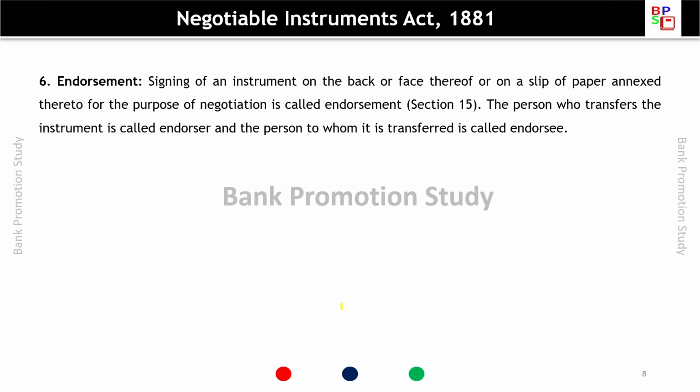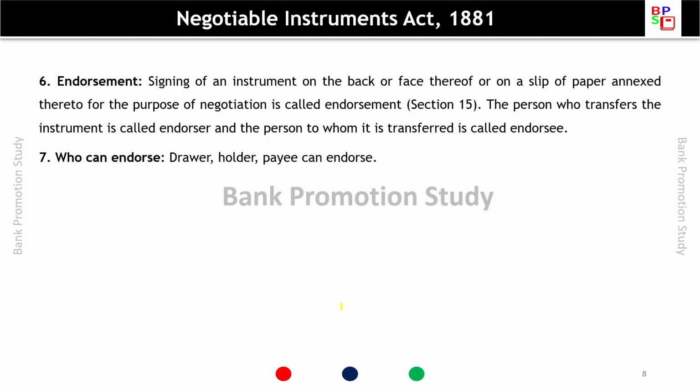Endorsement. Endorsement means signing of an instrument on the back or the face thereof or on a slip of paper annexed thereto for the purpose of negotiation. This process is called endorsement as per Section 15. The person who transfers the instrument is called the endorser and the person to whom it is transferred is called the endorsee. So endorser and endorsee.